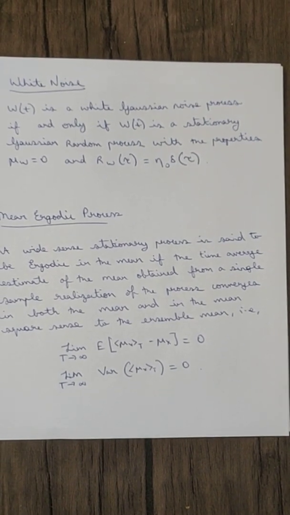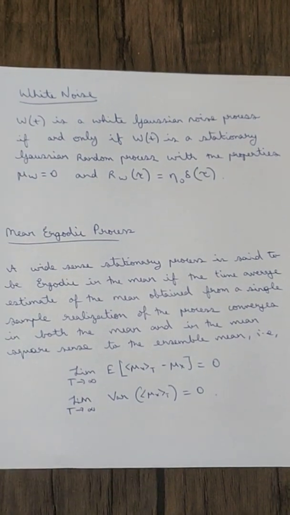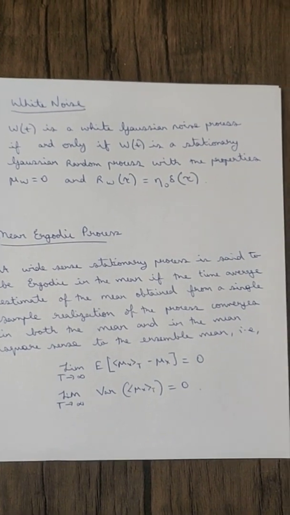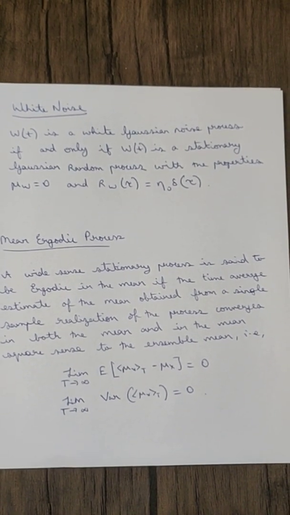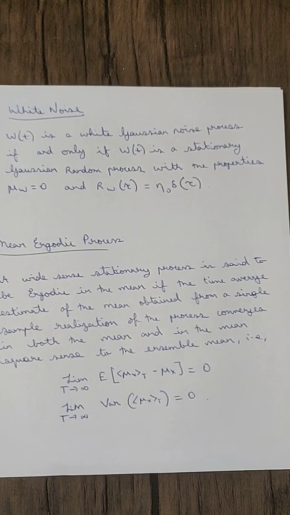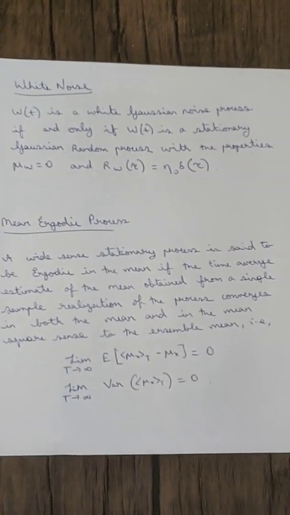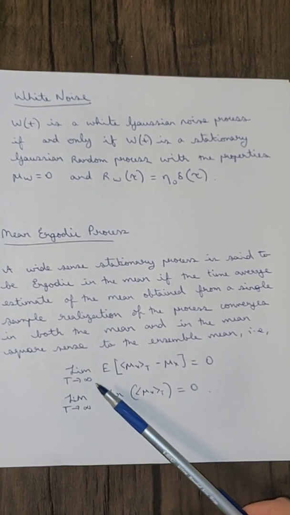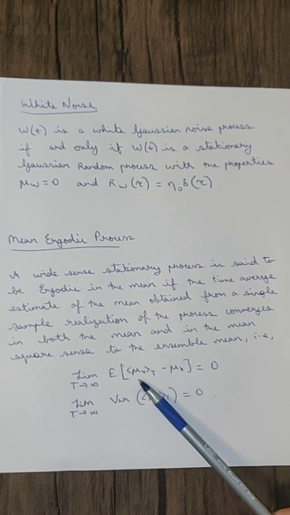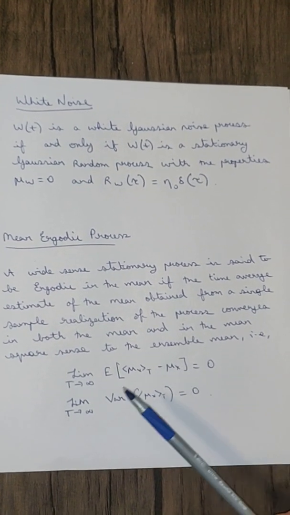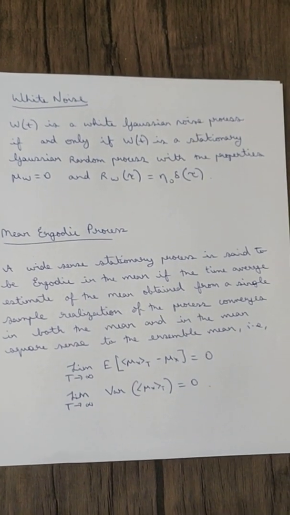A wide sense stationary process is said to be ergodic in the mean if the time estimate of the mean obtained for a single sample realization of the process converges, in both the mean and the mean square sense, to the ensemble mean. So a mean ergodic process is one where, as the limit t tends to infinity, the expected value of mu x of t, this is the time average and this is the ensemble average, tends to 0.